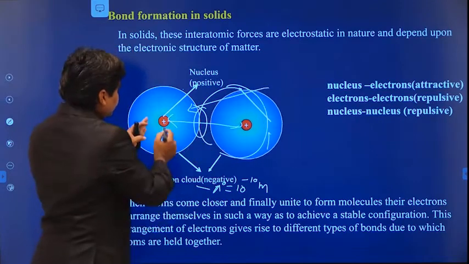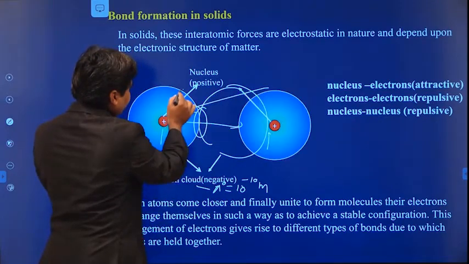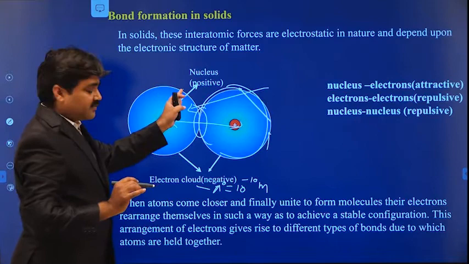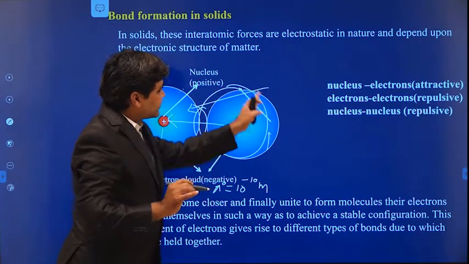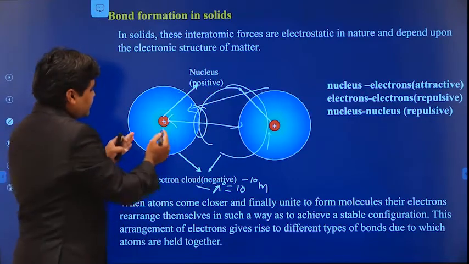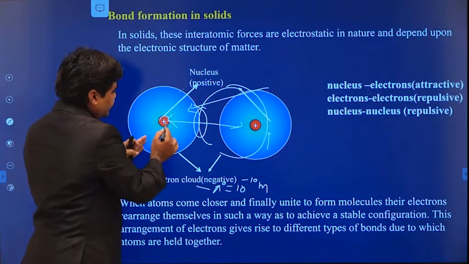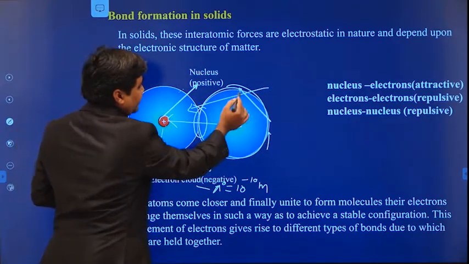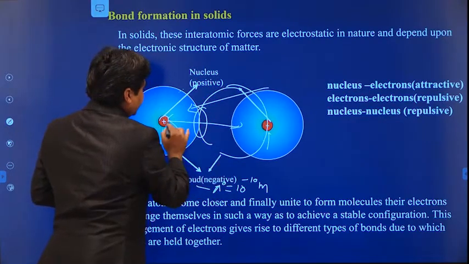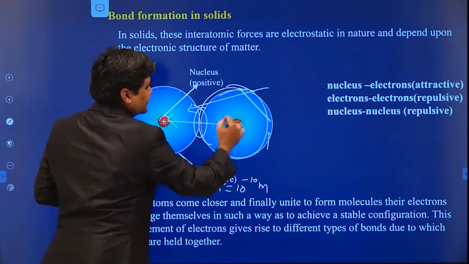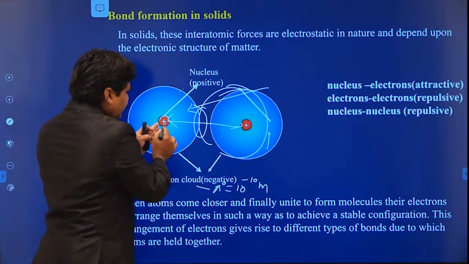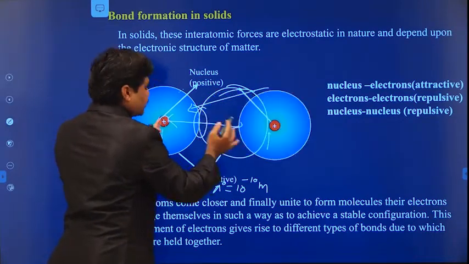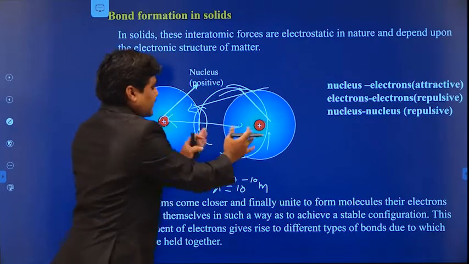So this positive charge not only attracts the negative charge of the first atom, it also starts attracting the negative charge of the second atom. When the atoms are brought close together, the positive charge of the first atom tries to attract the negative charge of the second atom. And because both positive charges are similar, they start to repel.